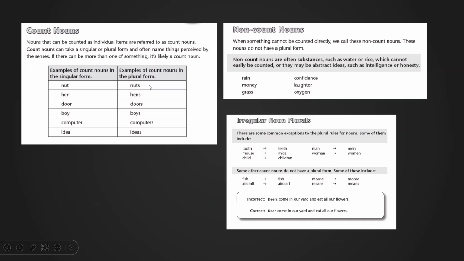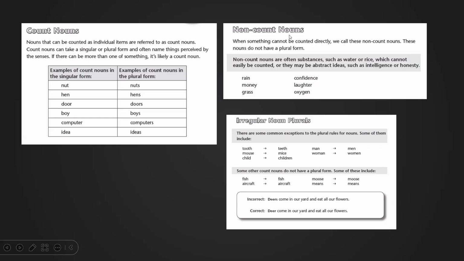Some examples of count nouns are nut. We can say nuts. Whenever we say that the noun is countable, this means that you can add S to the end of the word to make it plural, to put it in the plural form. This is what it means, okay? So nut becomes nuts, hen becomes hens, door becomes doors, boy becomes boys, computer becomes computers, idea becomes ideas.